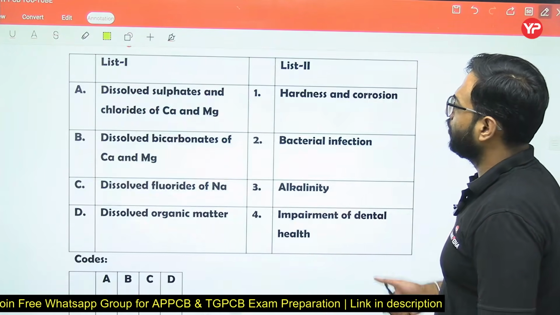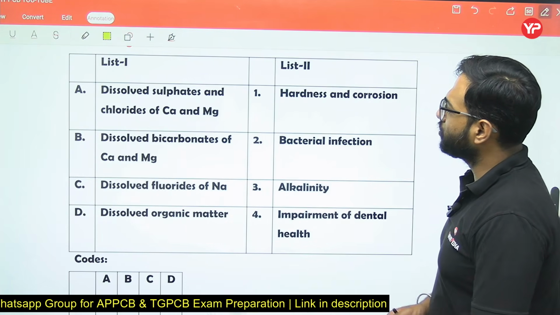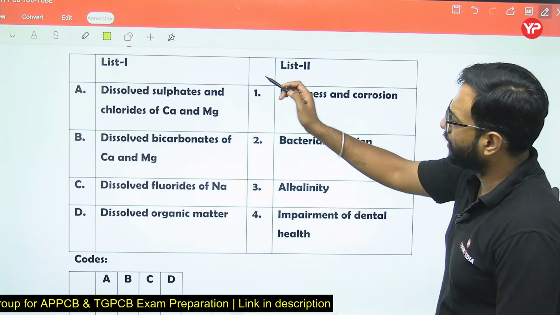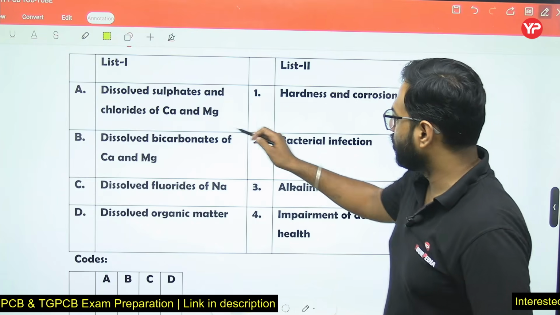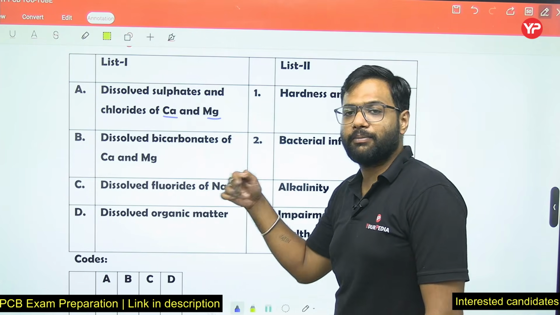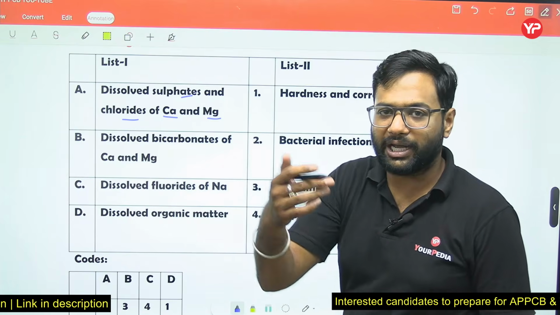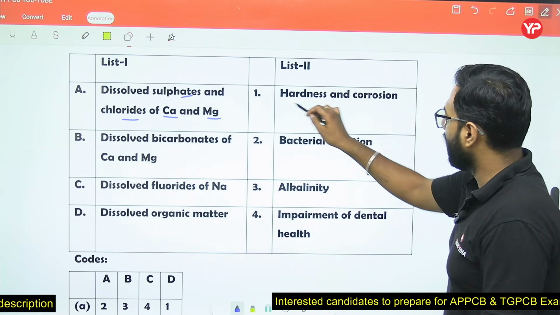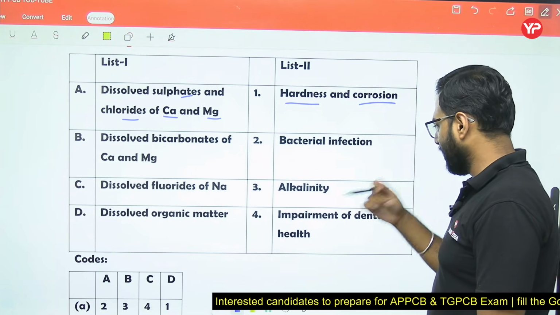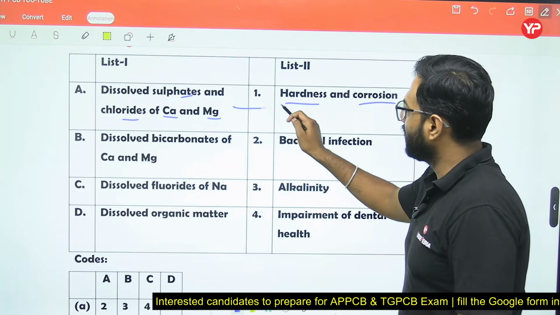Now question number 22, you have to match dissolved sulfates and chlorides of calcium and magnesium. We know that calcium and magnesium, when combined with sulfate, chloride and nitrate, will produce the non-carbonate hardness, permanent hardness. So hardness and corrosion will be there. And alkalinity, impairment, dental bacteria. So the answer of this one,